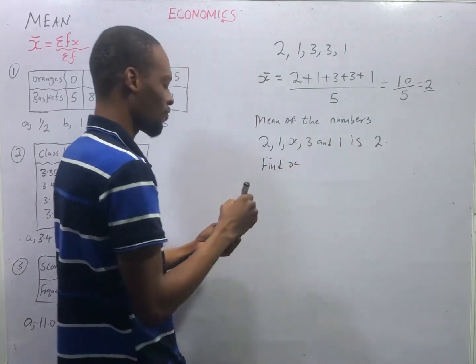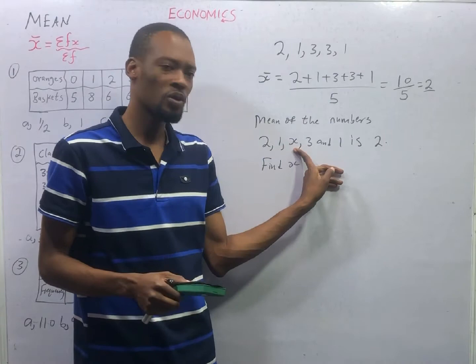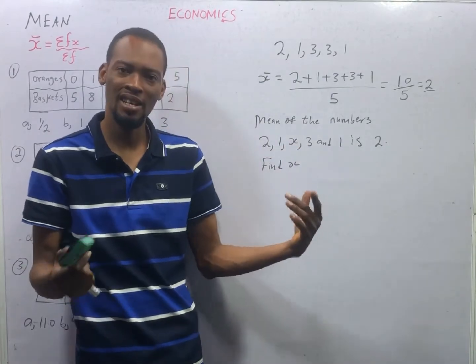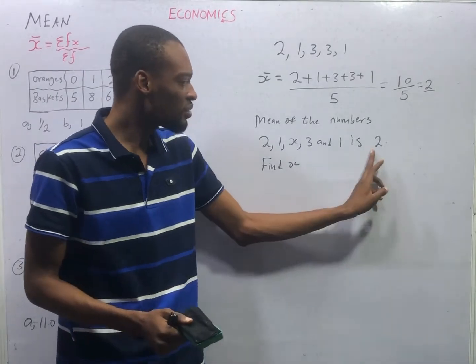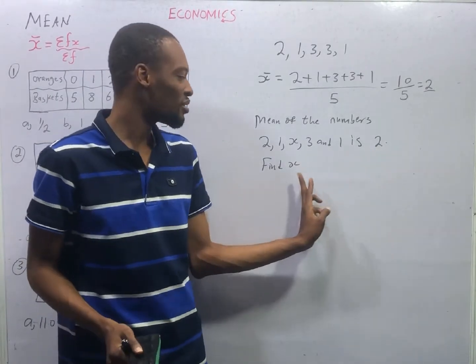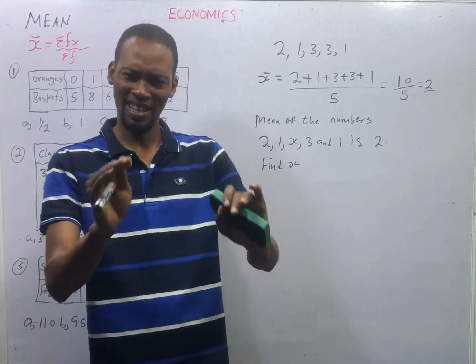Find s. So, you'll be given a set of numbers with one of them not given, s, a, b, or any alphabet that they like. Then you'll be given the mean. The goal is to find s.